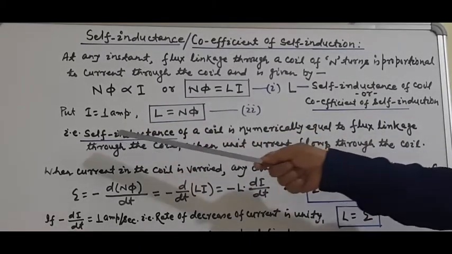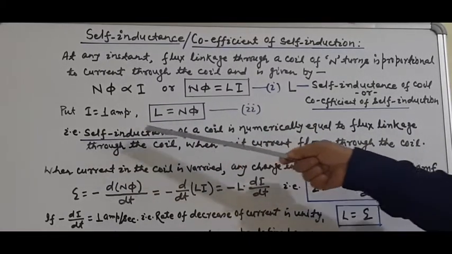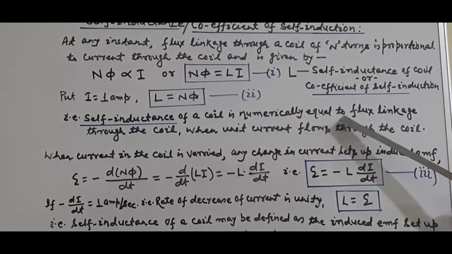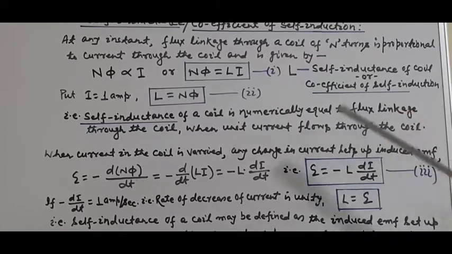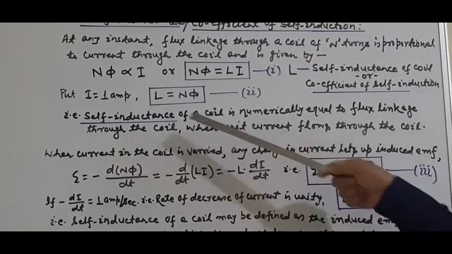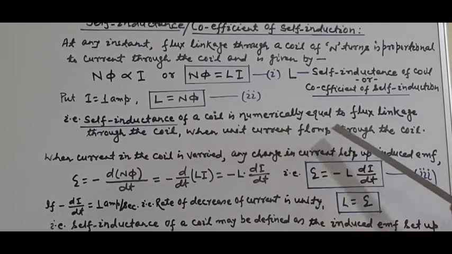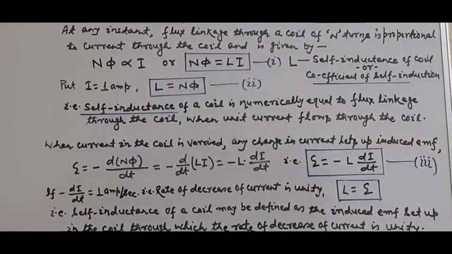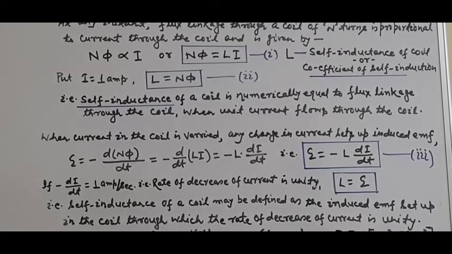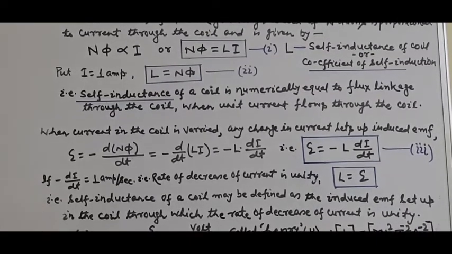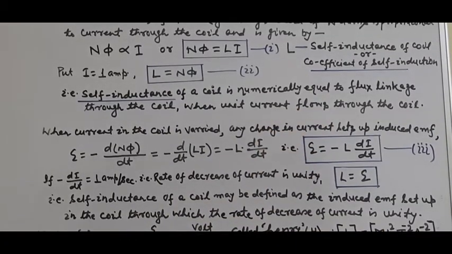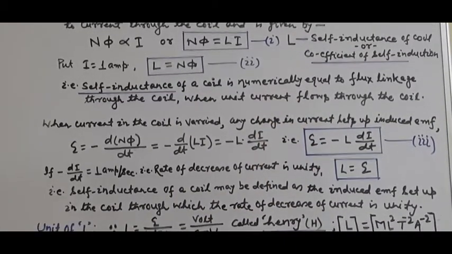Here is the definition: self-inductance of a coil is numerically equal to the flux linkage through the coil when unit current flows through that coil. So this defines self-inductance.